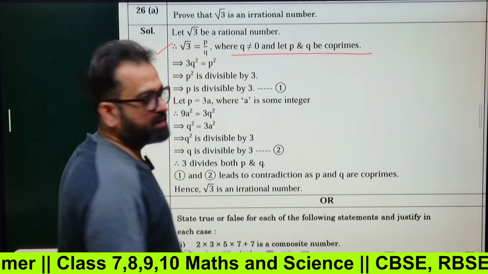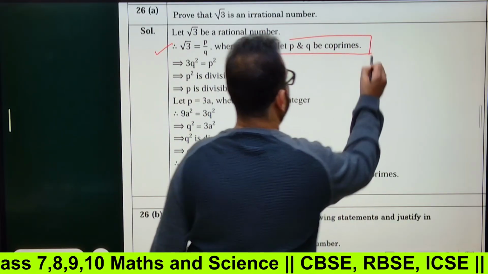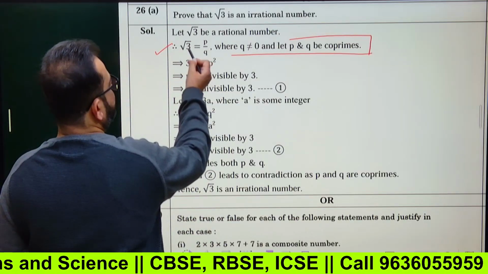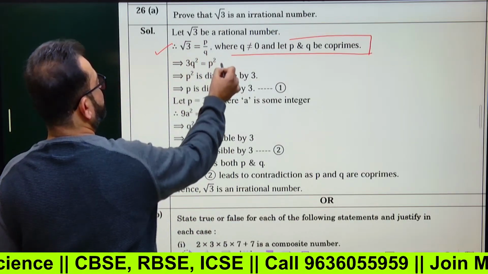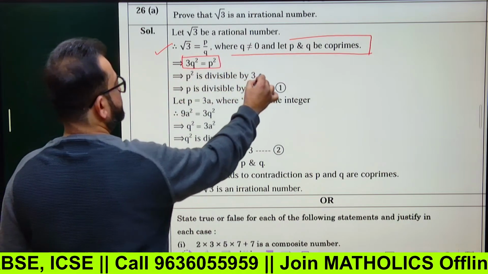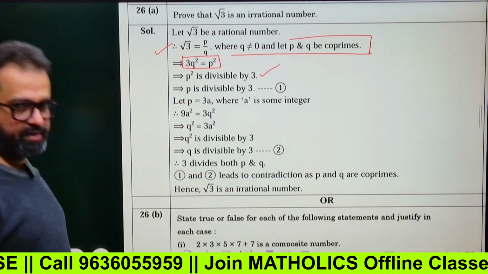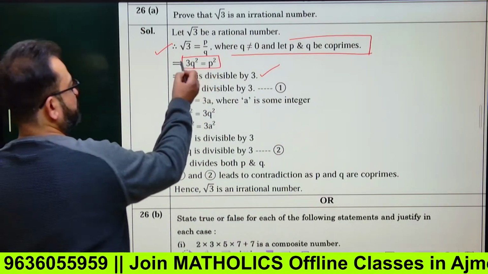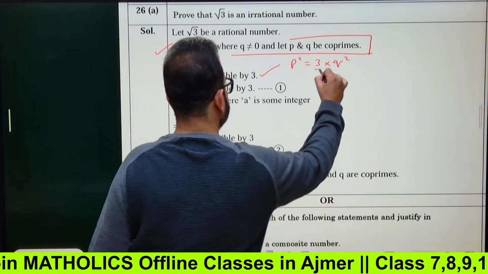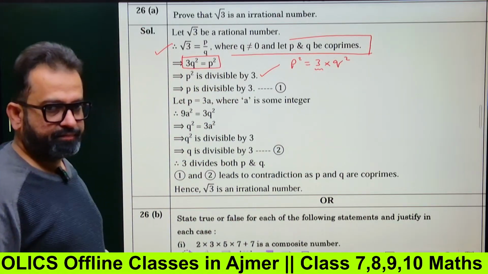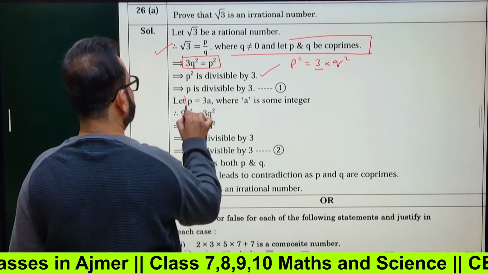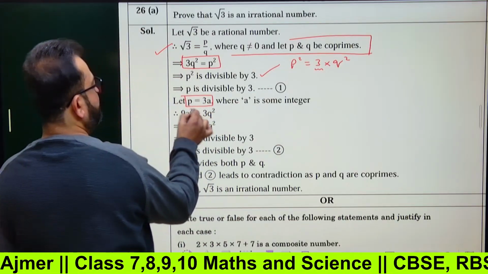This is the condition which you must write in your solutions: P and Q are co-prime. So squaring both sides, 3Q square will be P square. That means 3 divides P square, because P square equals 3 into Q square. That means 3 is a factor of P square, right? So let P equal 3A, 3 into something. Squaring both sides.